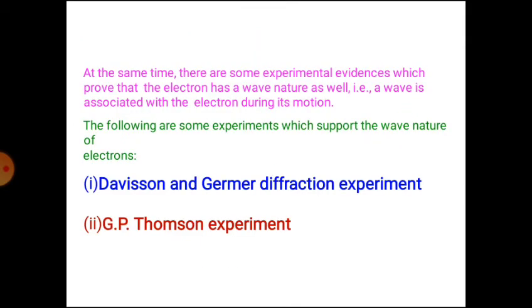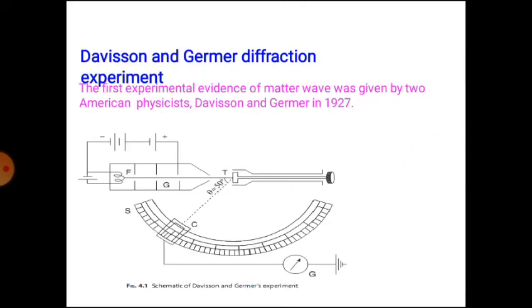At the same time, there are some experimental evidences which prove that the electron has wave nature, and a wave is associated with the electron during its motion. Here are the following experiments: Davisson and Germer diffraction experiment, and G.P. Thomson experiment. Now we discuss the Davisson Germer diffraction experiment.